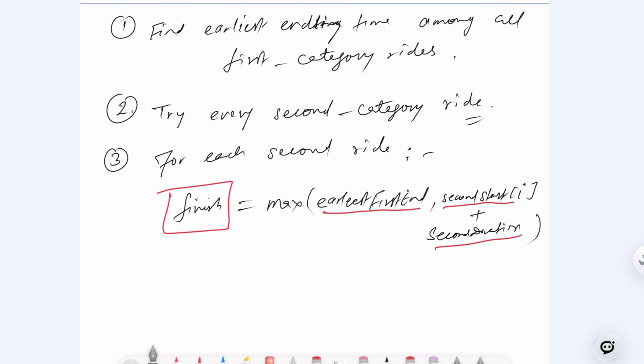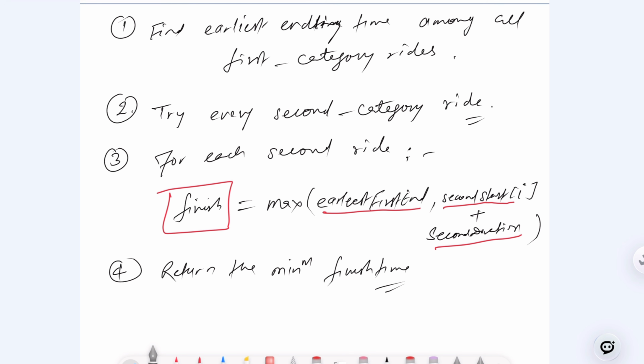Let's talk about the very last point. You need to return the minimum finish time. You know how to do that.